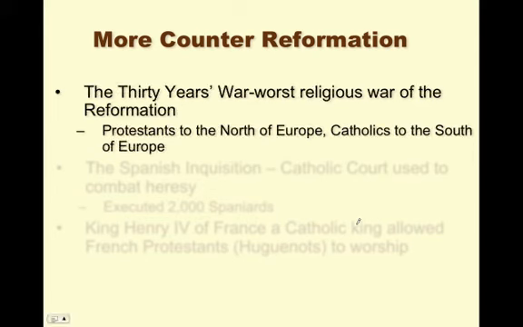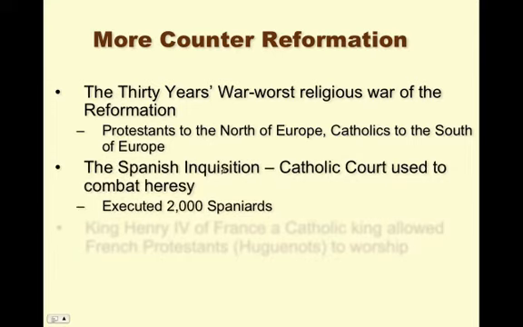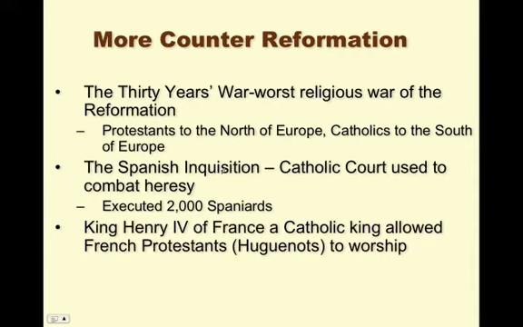More Counter-Reformation. The Thirty Years' War, the worst religious wars of the Reformation. Protestants to the north of Europe, Catholics to the south. War. Then we talked about this. The Spanish Inquisition executed well over 200,000 Spaniards. And King Henry IV of France, a Catholic king, allowed French Huguenots, French Protestants, to worship in France.